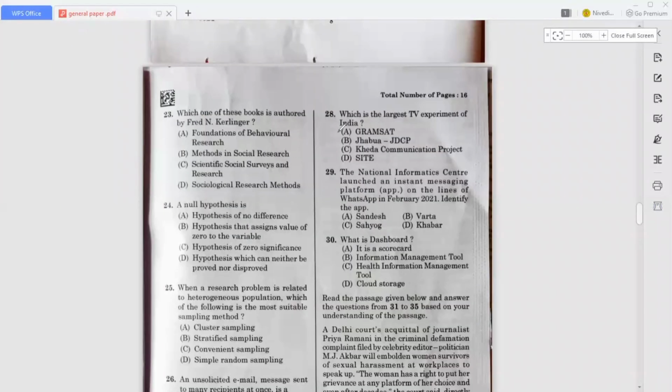So now move on to the next question, that is 28th, which is the largest TV experiment of India. Okay, so the answer for this question is SITE. SITE is the largest TV experiment of India.